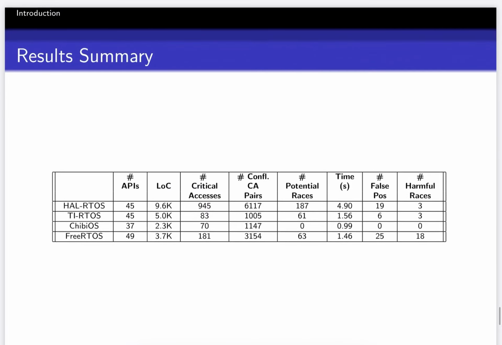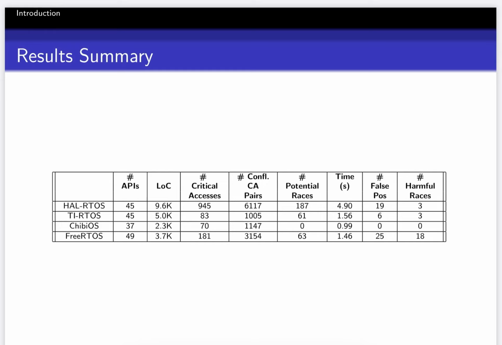Here is a table summarizing our results. I've provided it for all the 4 RTOSs. The first column provides the number of APIs that we've analyzed in each of the RTOSs. FreeRTOS has a large number of APIs, but HAL RTOS has the most lines of code and the most critical accesses that were marked. 945 code segments were marked as critical accesses, out of which 6,000 plus were marked as conflicting pairs.